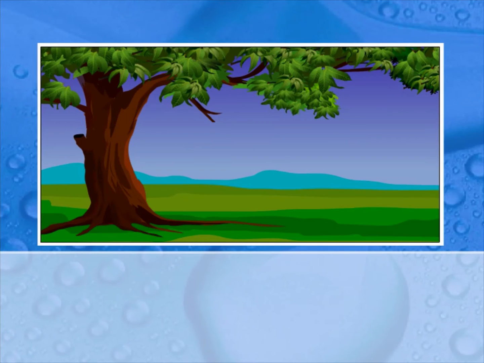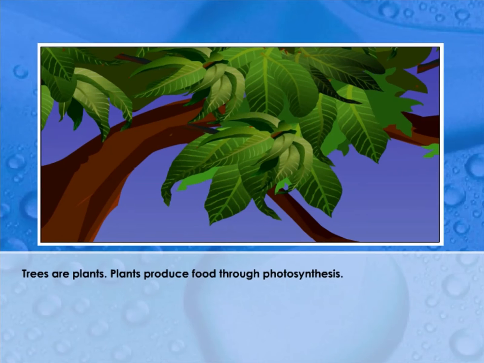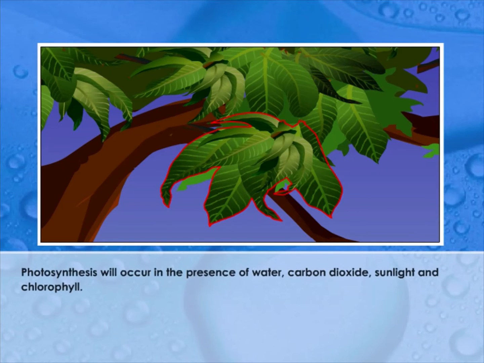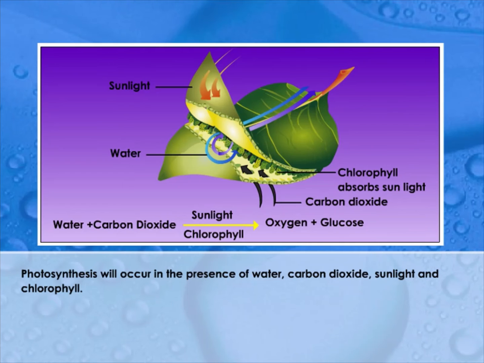This is a tree. Trees are plants. Plants produce food through photosynthesis. What are the requirements for photosynthesis? Click on the leaf. Photosynthesis will occur in the presence of water, carbon dioxide, sunlight, and chlorophyll.